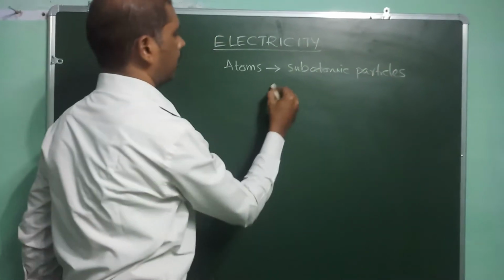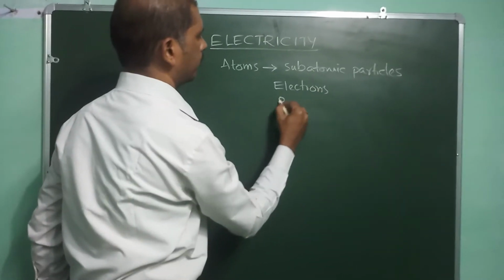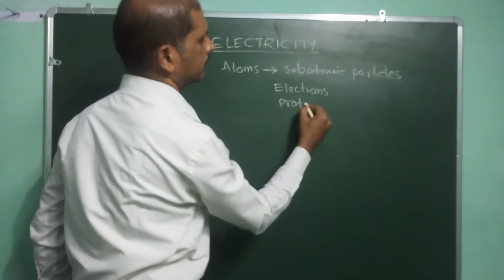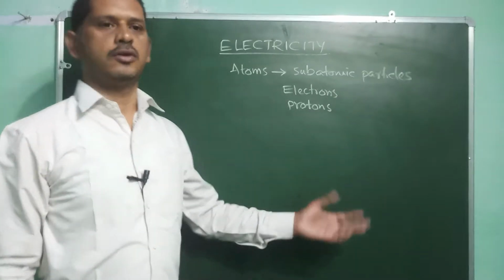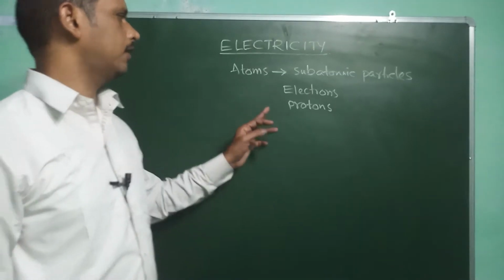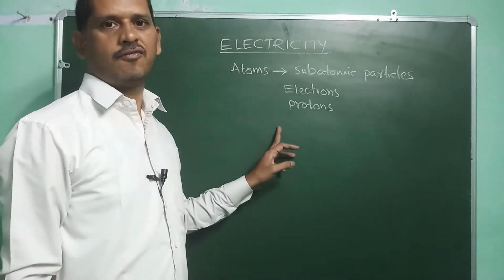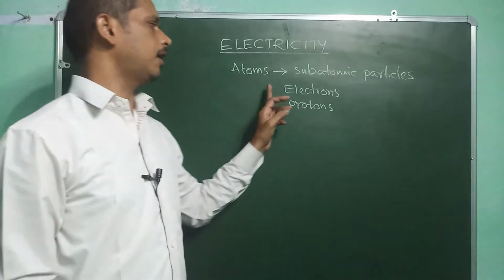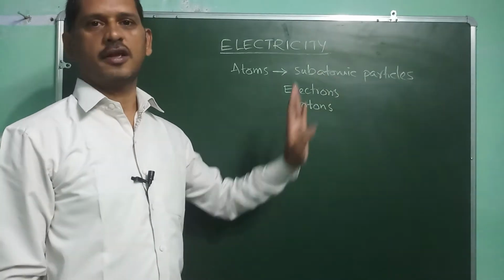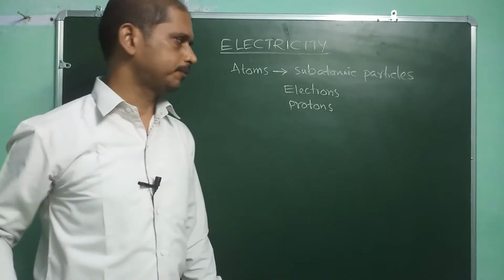Those are electrons and protons, and neutrons also lie in the nucleus. For a neutral body, which is not electrified, the number of electrons and the number of protons are equal in number. So it doesn't have any charge.